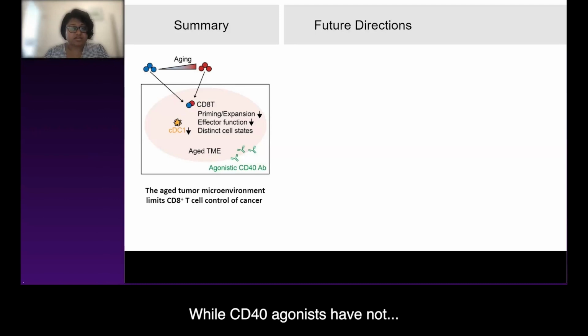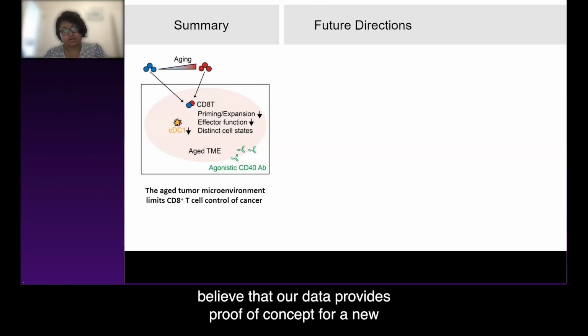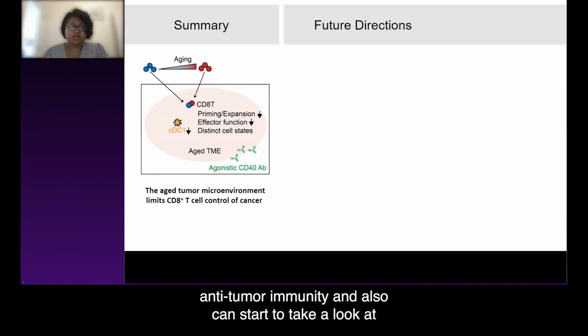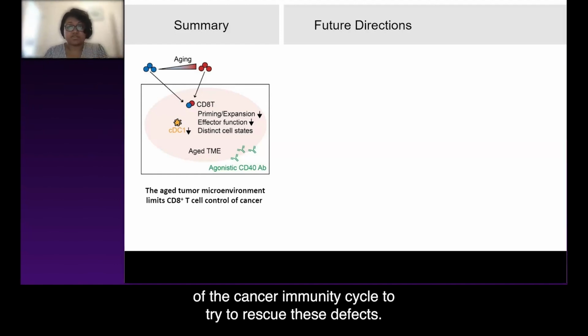While CD40 agonists have not had much success in translation to the clinic, we believe that our data provides proof of concept for a new approach where we both take into account the effect of aging on anti-tumor immunity and also can start to take a look at other strategies that might reinvigorate different aspects of the cancer immunity cycle to try to rescue these defects.